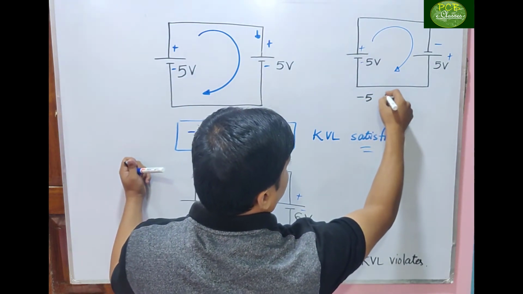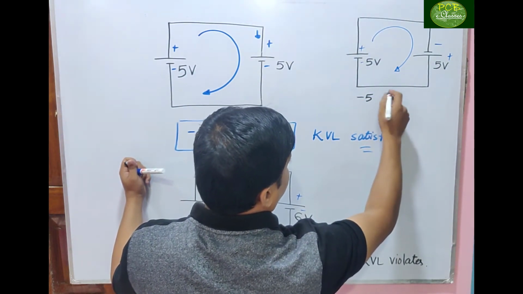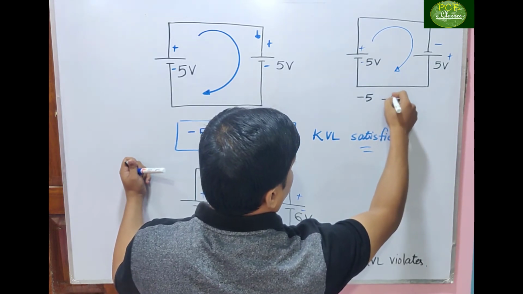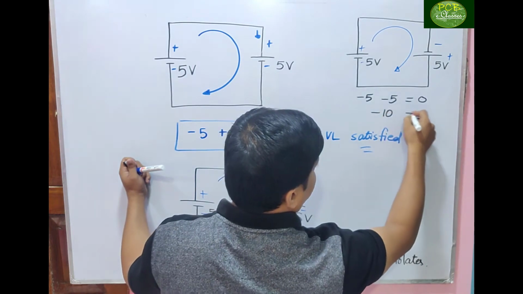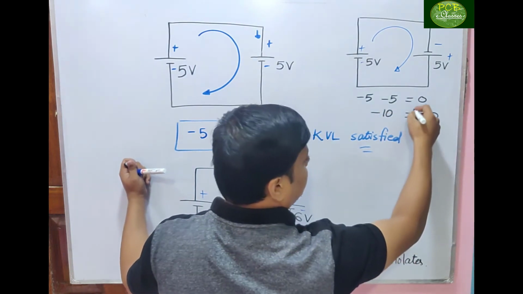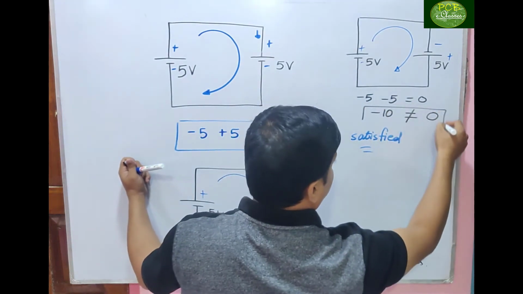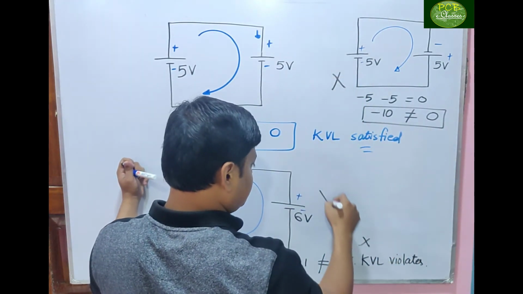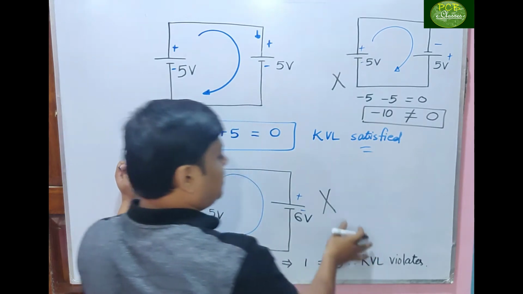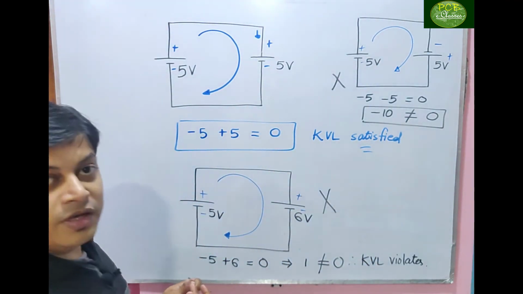Next, again minus 5 equals 0. Is minus 10 equal to 0? Never. So KVL cannot be applied in these two cases.